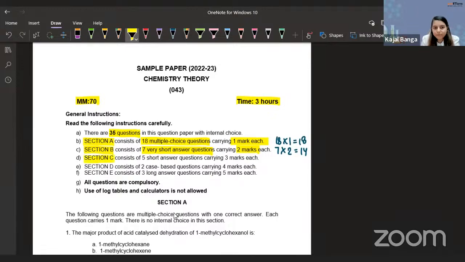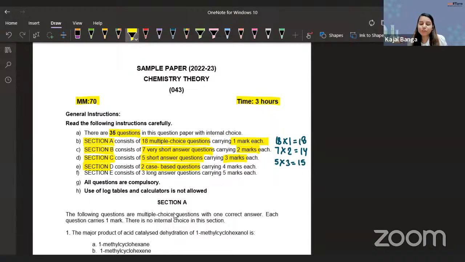Then section C, we have 5 short answer questions carrying 3 marks each. So it's 5 into 3, making a total of 15 for this section C. So we have a total of 5 sections because we know we have 1 mark questions, 2 mark questions, 3 mark questions, 4 mark questions, and 5 mark questions. Simple. So section D consists of 2 case based questions. So guys, this is something that they introduced last year, and this is something that they have continued this year as well.